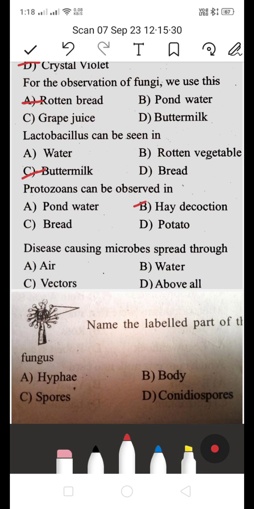Next, disease-causing microbes spread through A air, B water, C vectors, or D all the above. Which is the right answer? Disease-causing microbes can be spread through air, water, and vectors also. So D is the right answer.